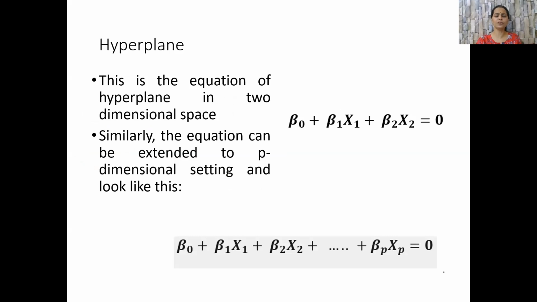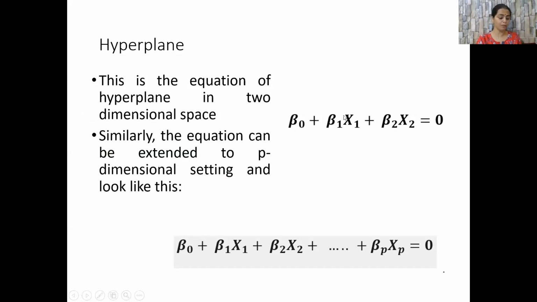Now, this is the equation of a hyperplane in a two-dimensional space: beta naught plus beta 1 x1 plus beta 2 x2 is equal to 0, where beta naught is the intercept, beta 1 is the coefficient of the first axis, and beta 2 is the coefficient of the second axis.